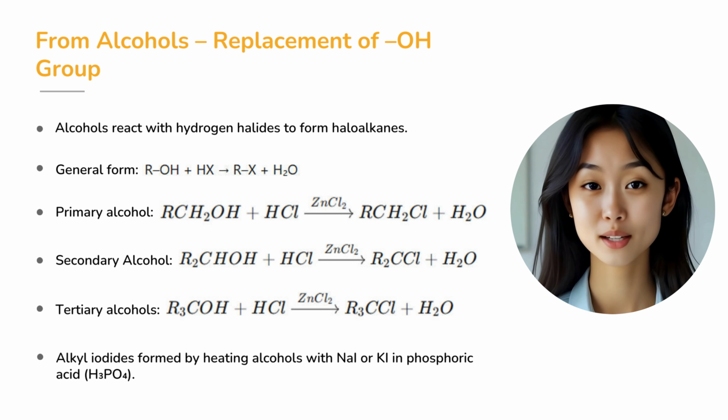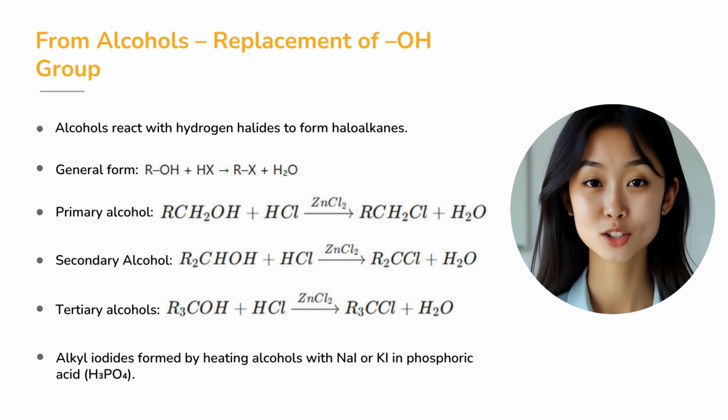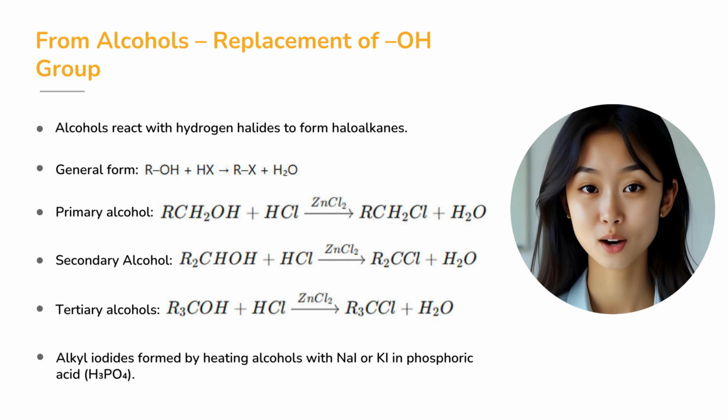Have you ever wondered how the simple alcohols we use in labs can be transformed into powerful building blocks of medicines and plastics? The key lies in replacing the OH group of alcohols with halogens to form haloalkanes. Alcohols react with hydrogen halides to form haloalkanes. The general reaction is ROH plus HX gives RX plus H2O. Let's see how this works for different types of alcohols.